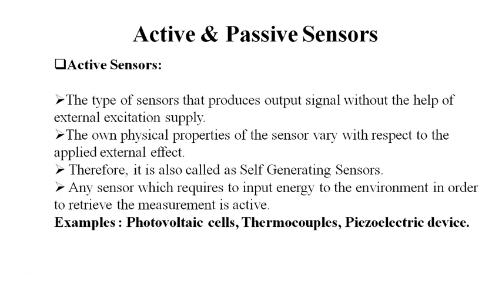We will see what are active and passive sensors. Active sensors are the type of sensors that produce an output signal without the help of an external excitation supply. So, whenever there is no external excitation supply, then the sensor is a self generating sensor, it will give the output by itself, and such sensors are called active sensors. The own physical property of the sensor varies with respect to the applied external effect. Therefore, they are also called self generating sensors.